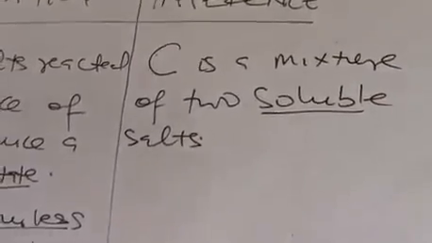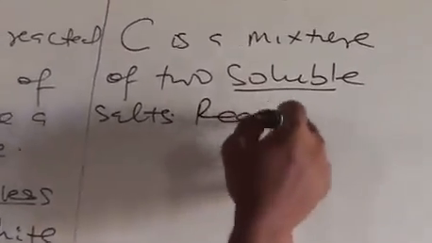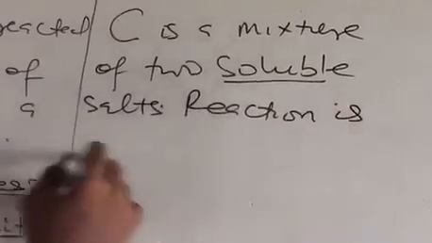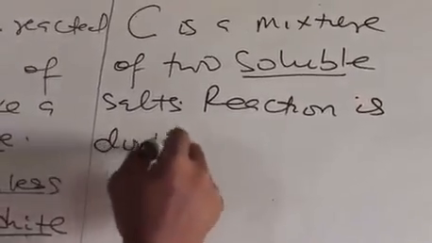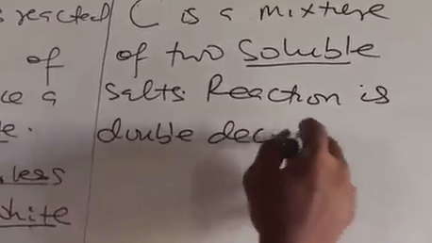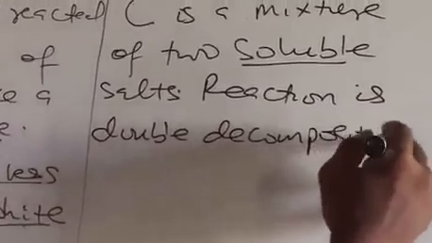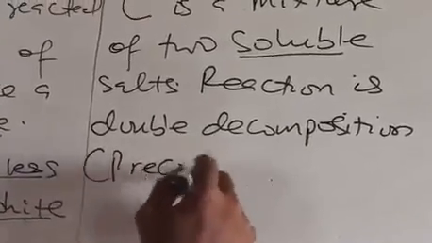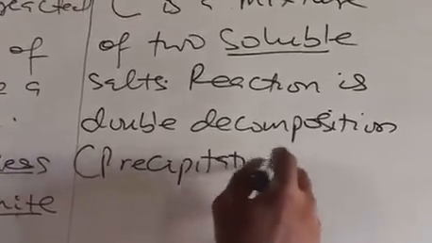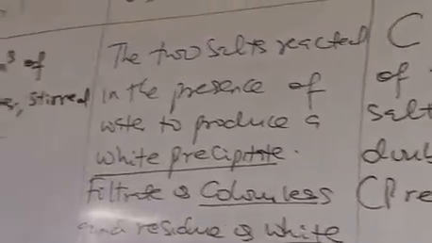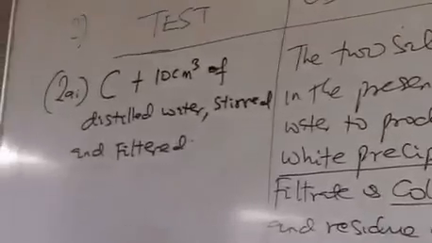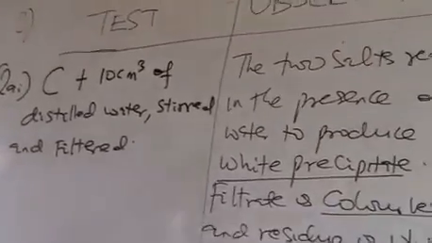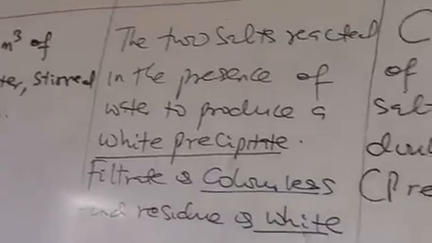Then you now write reaction is double decomposition, or in brackets you write precipitation reaction. So this is what we can make up from experiment number 1. C is a mixture of two soluble salts. Reaction is double decomposition or precipitation reaction.